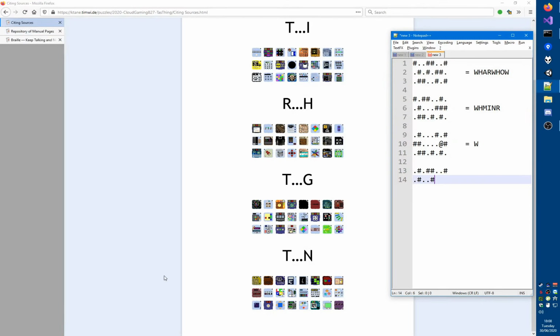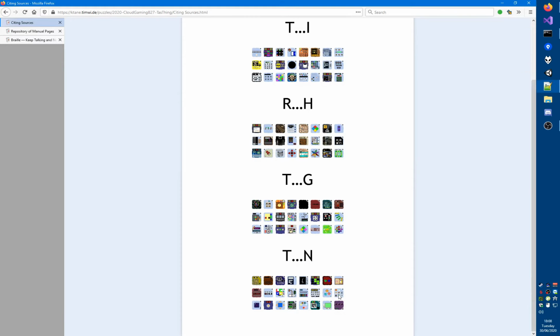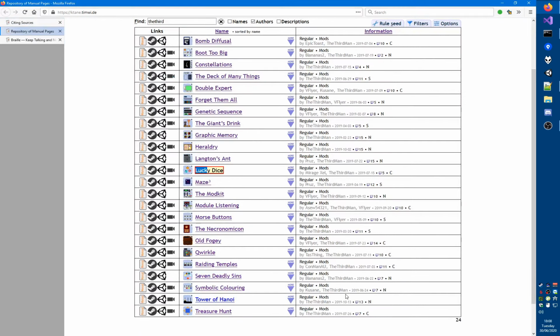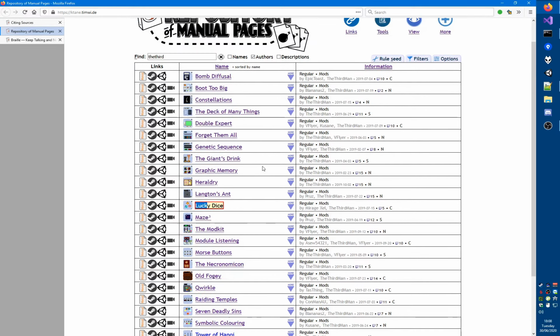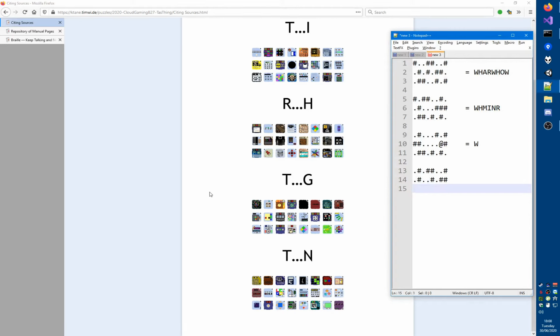Then we have 2 Bits, Lucky Dice. Oh, I should probably check Lucky Dice. Yes, it is the Third Man. What is this? I don't recognize that at all. But let's just see if it is by the Third Man. Yes, oh, it's Button Too Big. I should have realized that. It just doesn't look like the module when you see the small icon.